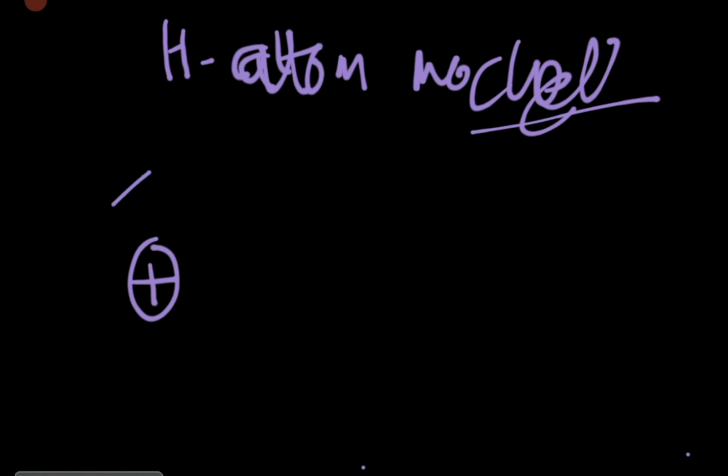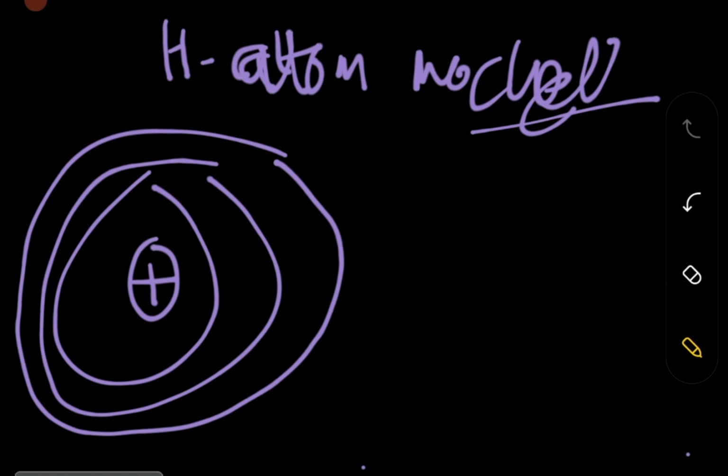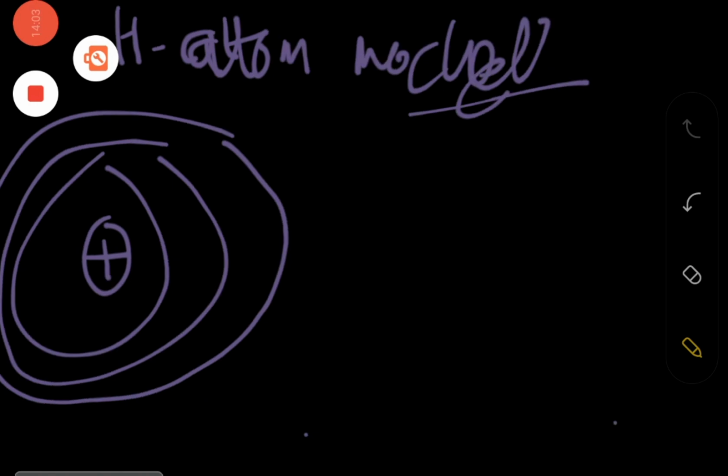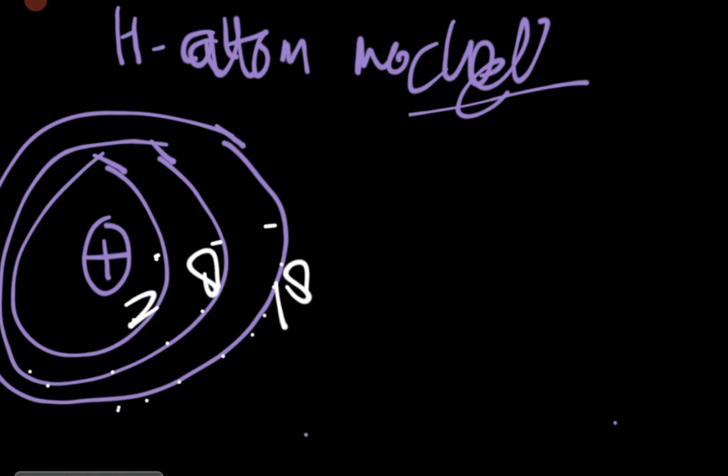This is the very classic figure that people used to remember from their school days. This is a very lucid figure that people used to learn from. You have to keep it in your mind. So this is the H atom model. These are all the electrons: 2 electrons are over there, 8 electrons over there, and 18 electrons used to go over there.